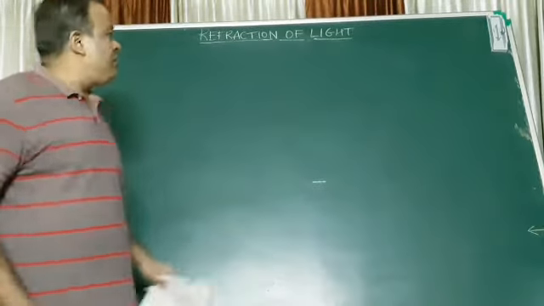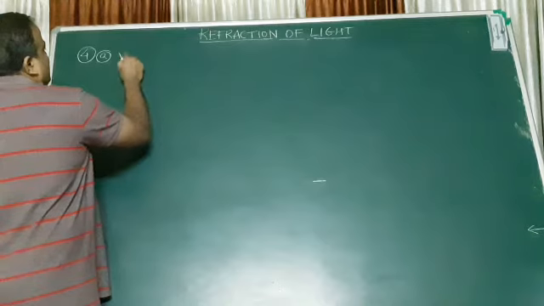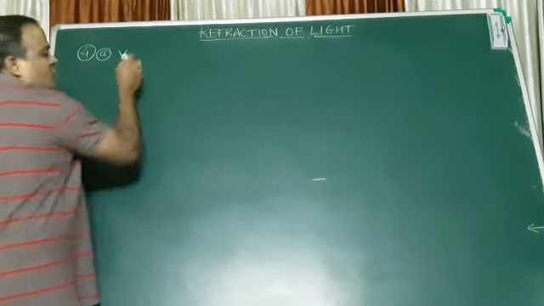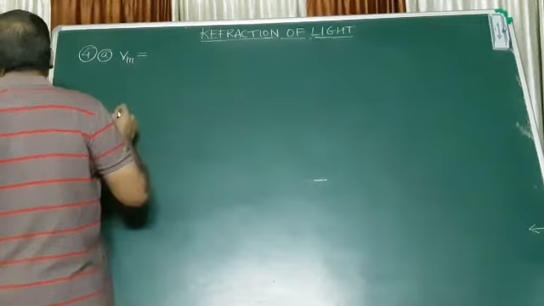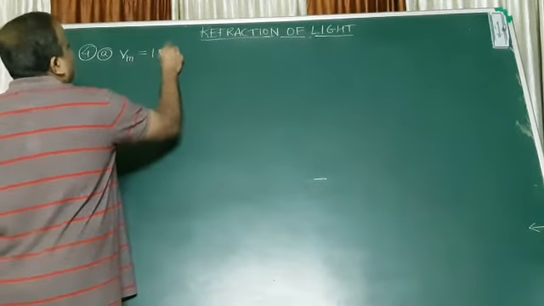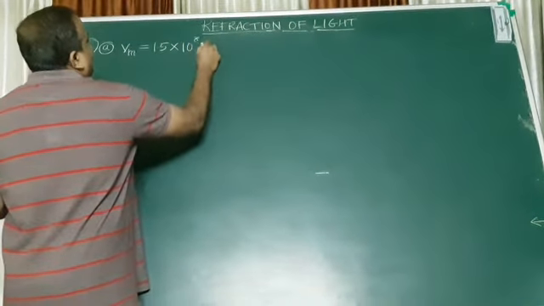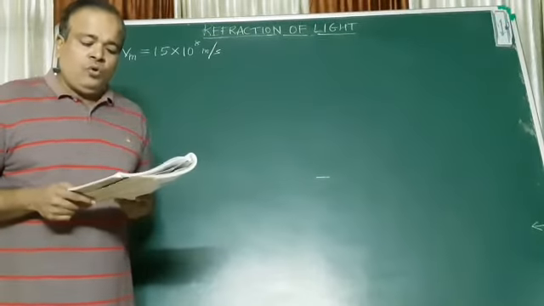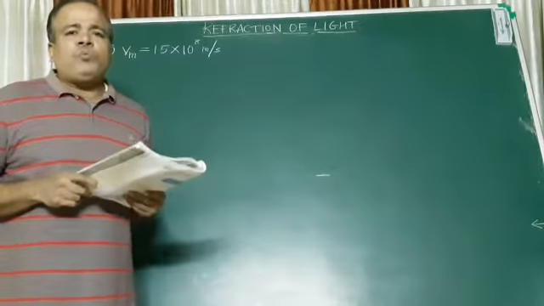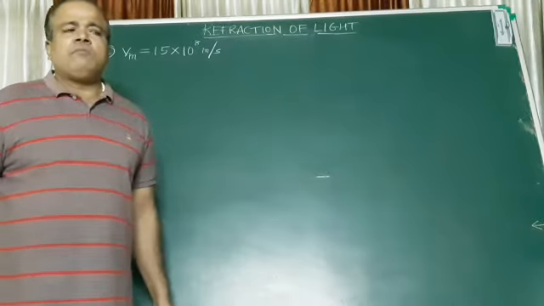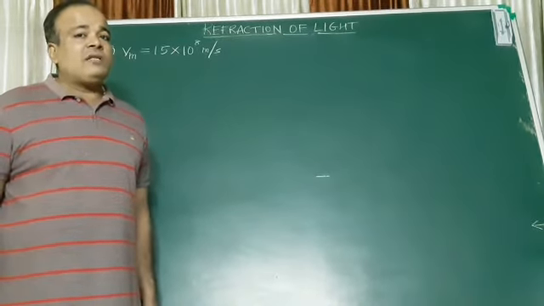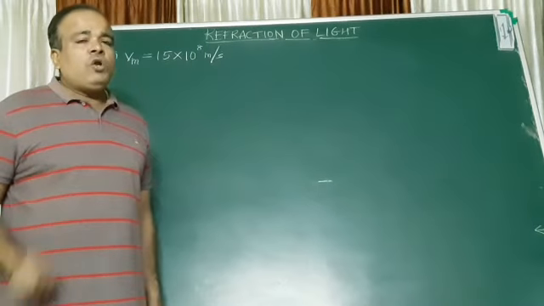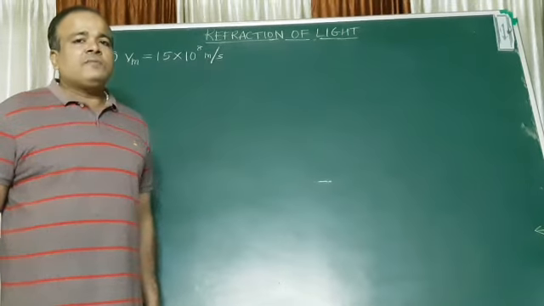So the speed of light in the medium is given to you. I don't know the medium, so I am writing m. I say Vm, the velocity given to you is 1.5 into 10 raised to 8 meters per second. Now they are asking you the absolute refractive index of the medium. I hope you have learned in this lesson what absolute refractive index is.